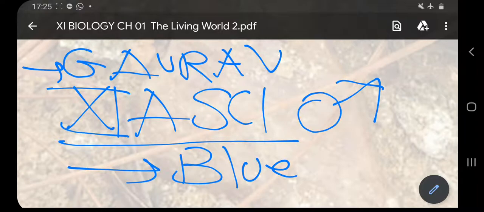But if you ask the principal of Kendriya Vidyalaya, he will say that Gaurav is studying in class 11th science and he is a member of Blue House in our school, he is studying the science curriculum. And if you ask his peers or his friends, they will say, Gaurav is studying in our class, we study in class 11th A science, and we are members of Blue House, or we are members of Red House, he is in another group.